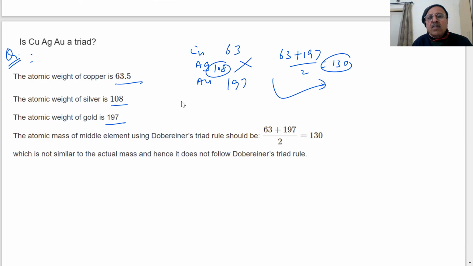So the atomic mass of the middle element is not obeying the Dobereiner triad rule. Therefore, the answer is no, because the mass of silver is not the arithmetic mean of copper and gold. Such questions will be there in the paper.